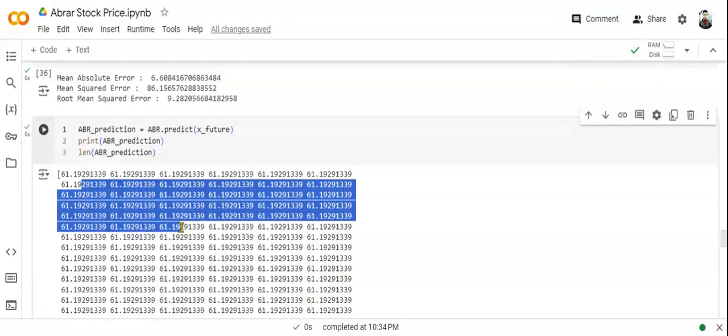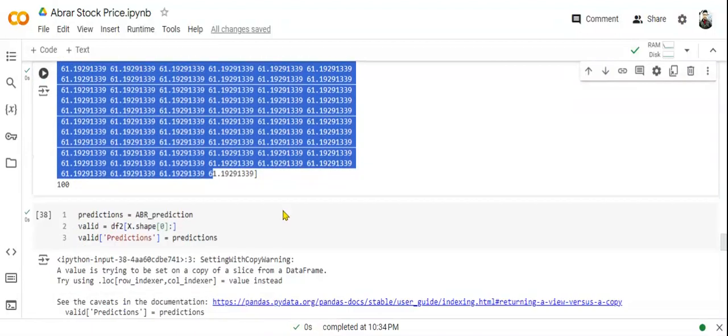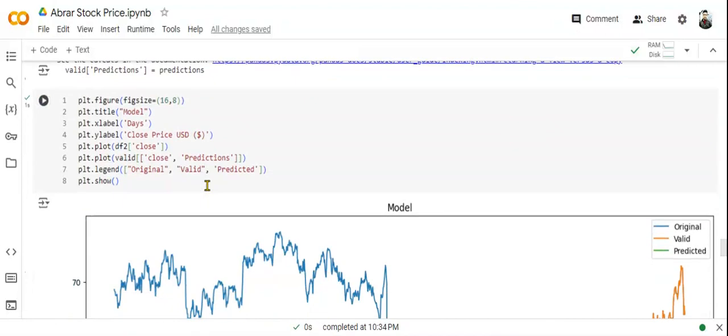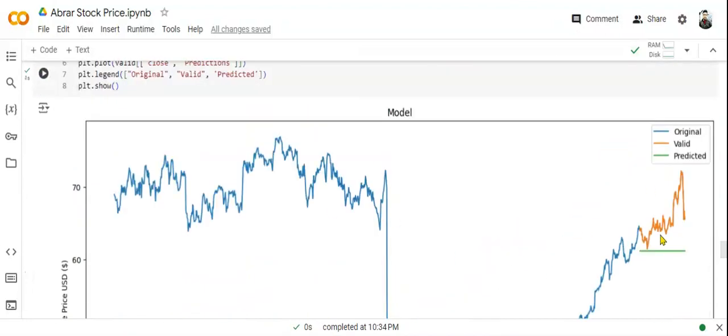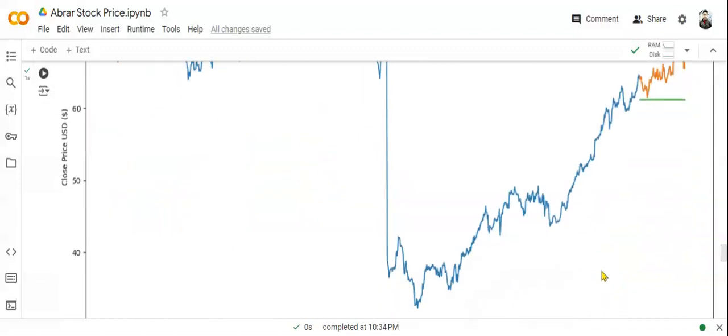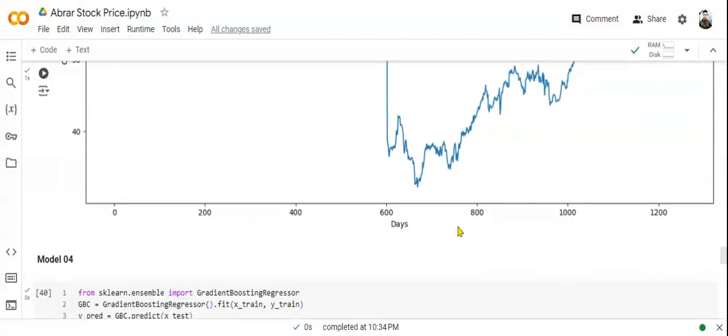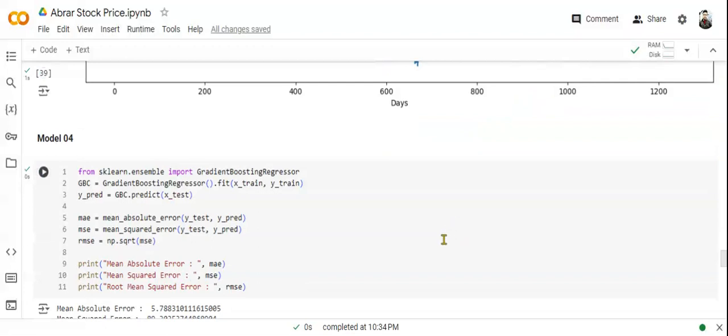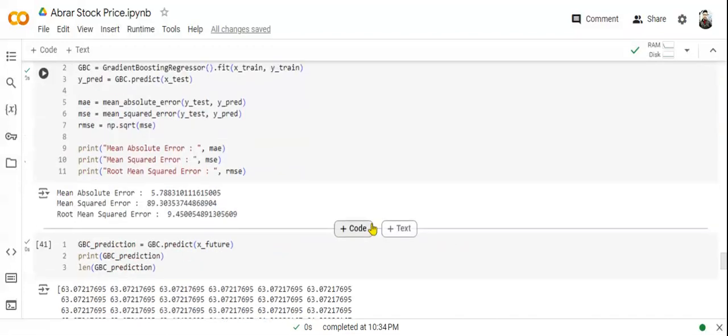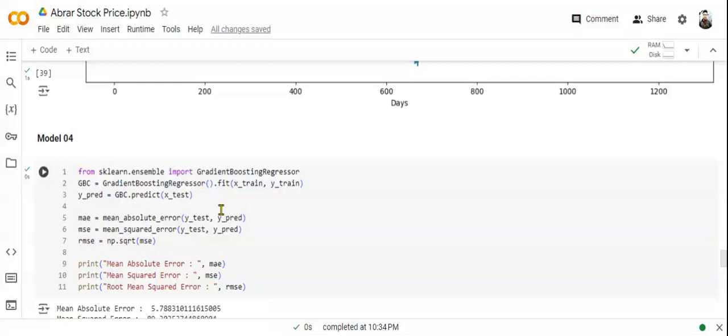So we can see the 100 future days, and then we're plotting the data. Here we can see the actual values going normally, but the prediction is just a single line going straight and parallel. So it is not actually that good, but we can take this value normally.